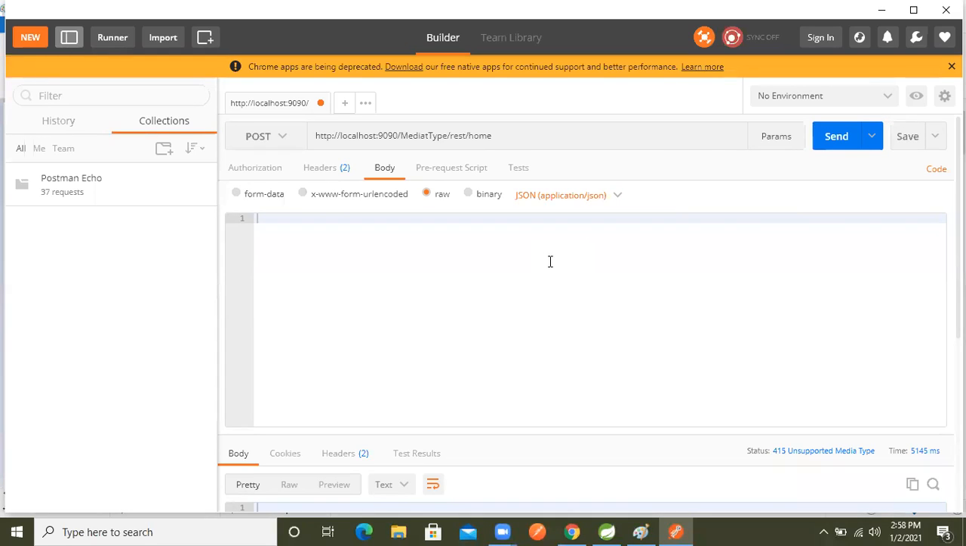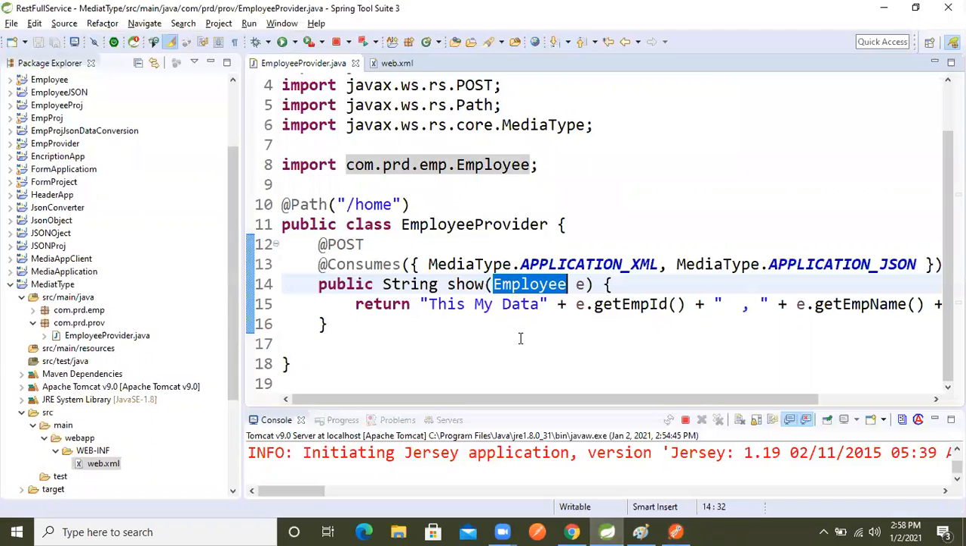After that again we need to write the data right here, whichever kind of data we want to send. So let's write it, JSON data we need to send. JSON data is always in an open curly bracket and a close curly bracket, and inside that we write the JSON data. So how will we write it? Let's see that, I will show each and everything.